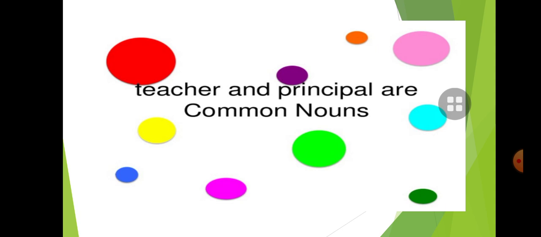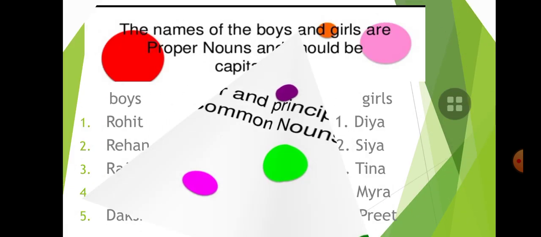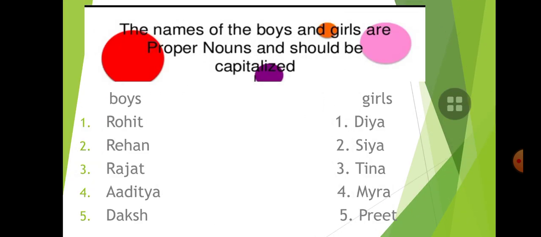And teacher and principal are also common nouns. So children, the names of the boys and girls are proper nouns and should be capitalized. You know that proper nouns are always written with a capital letter. Here boys and girls are common nouns, but names of boys like Rohit, Rehan, Rajat, Aditya, Daksh, and names of girls like Dia, Sia, Tina, Myra, Preet, all these are special names of the boys and the girls. So these are proper nouns.